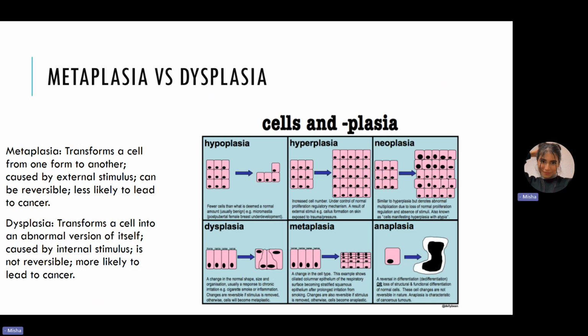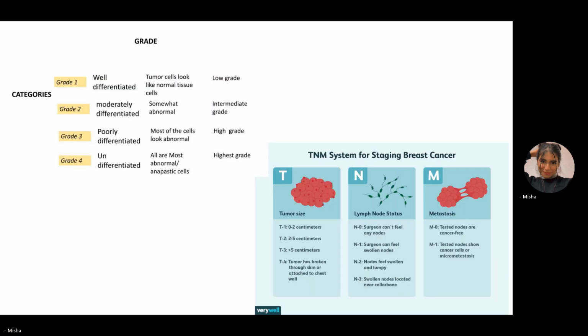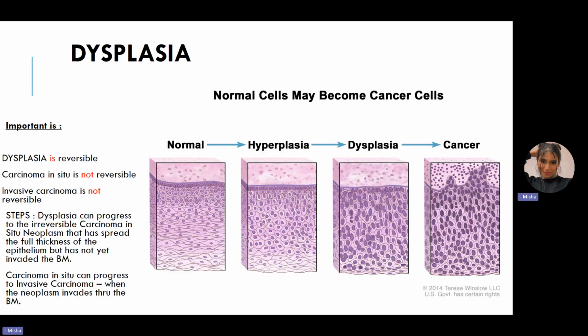When we're talking about dysplasia, we say that there is a transformation of a cell into an abnormal version of itself. Dysplasia is something where the cells are becoming architecturally, we can say, their architecture is completely different from the normal cells. Or their maturation is basically different from the normal cells.